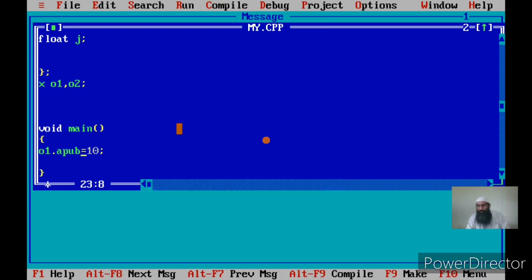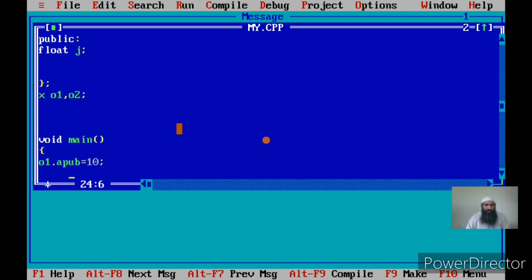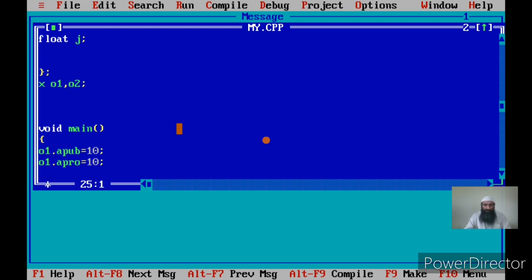Now let us try to access the protected member through an object. Once again I am accessing in main. I'll try to access a-pro, and I'll try to access both members.